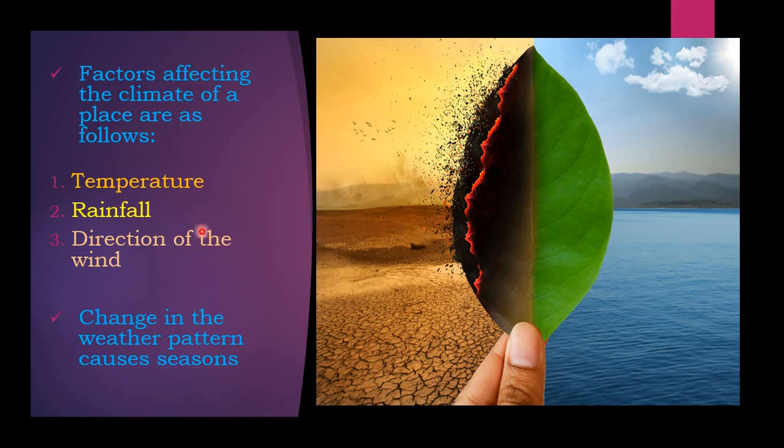One is temperature. You can look at the picture, where the temperature is shown. See the leaf here, how it has been burnt. Children, this is an example to show that the weather condition is very hot, but it is a fact. There are places where too much temperature also causes forest fires.